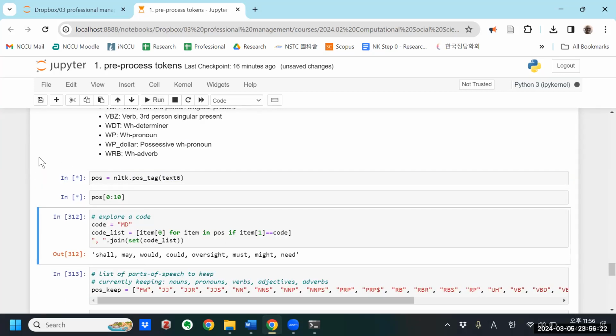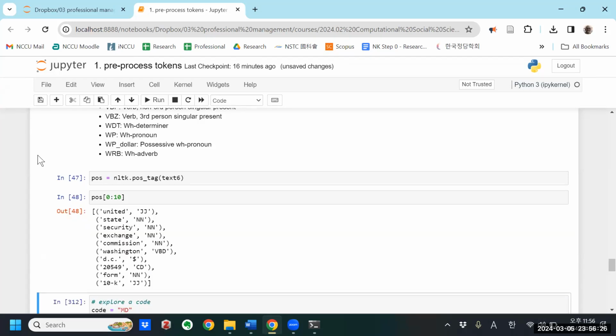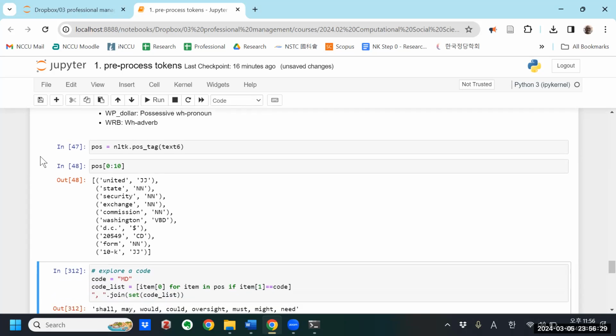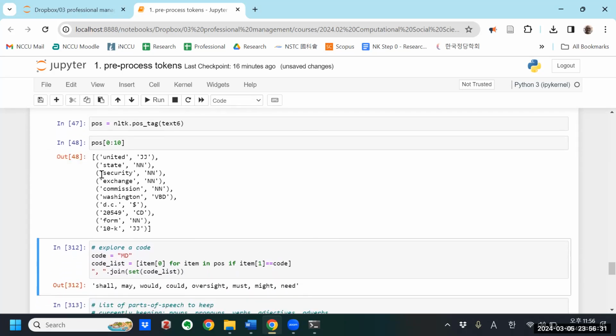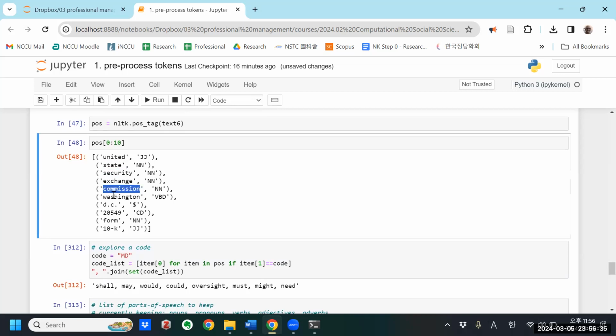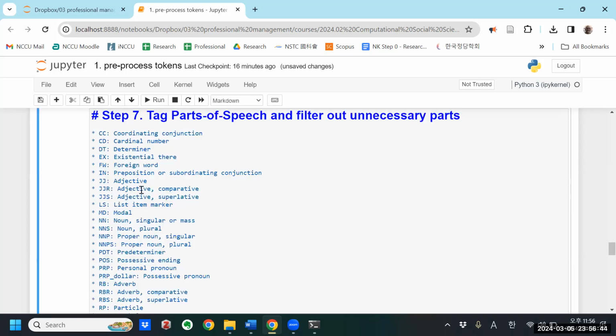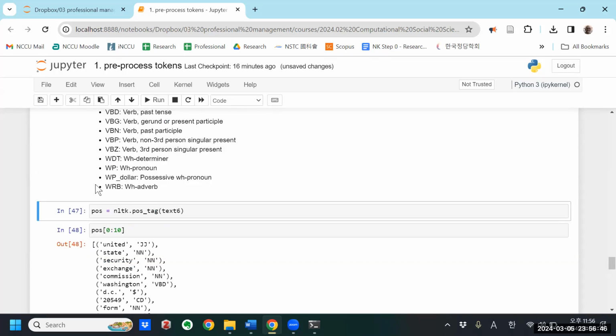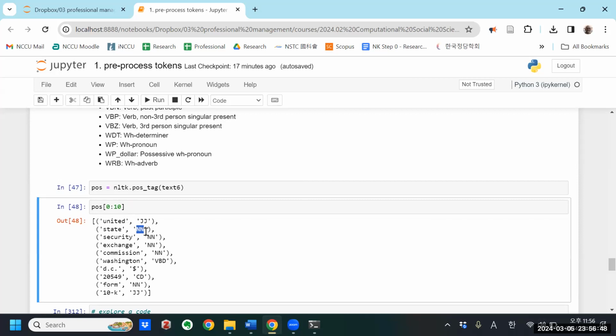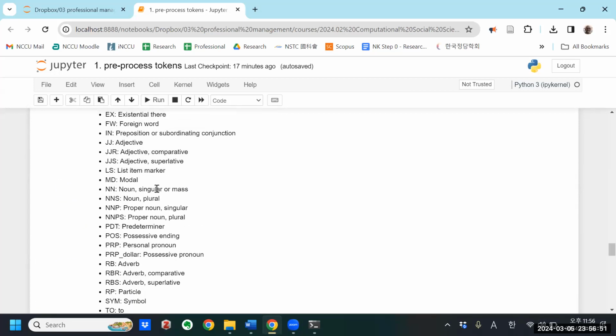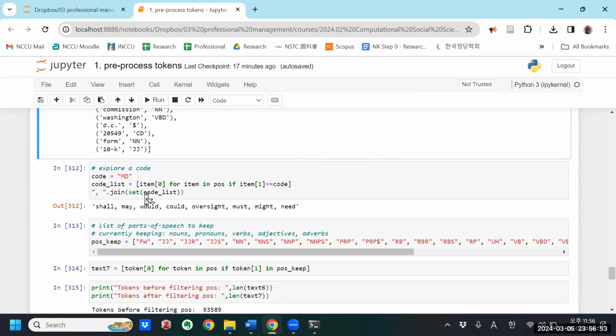And you can see United States Security Exchange Commission, Washington, D.C., everything's been tagged, right? So JJ is an adjective, right? United States. State is an N, which is a noun, singular, right?